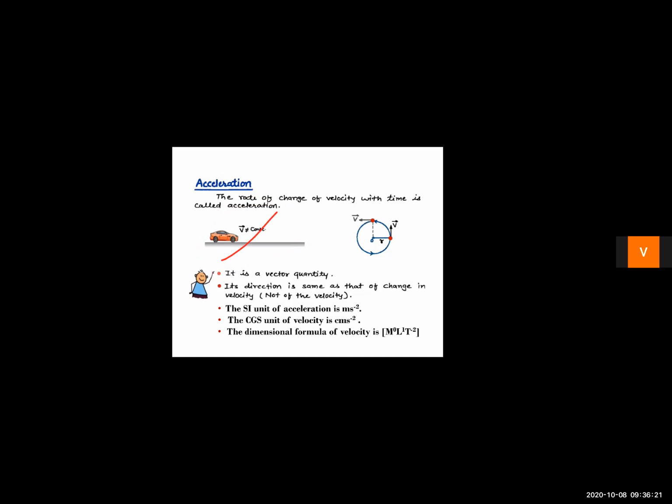Right, children? Now second case, here we can see that the object is moving on a circular track. Now here the object is moving with constant speed. Suppose an athlete is running over the circular track. The athlete is running over this circular track. Now the athlete is running with constant speed. Suppose the athlete is running with a speed of 30 kilometers per hour.